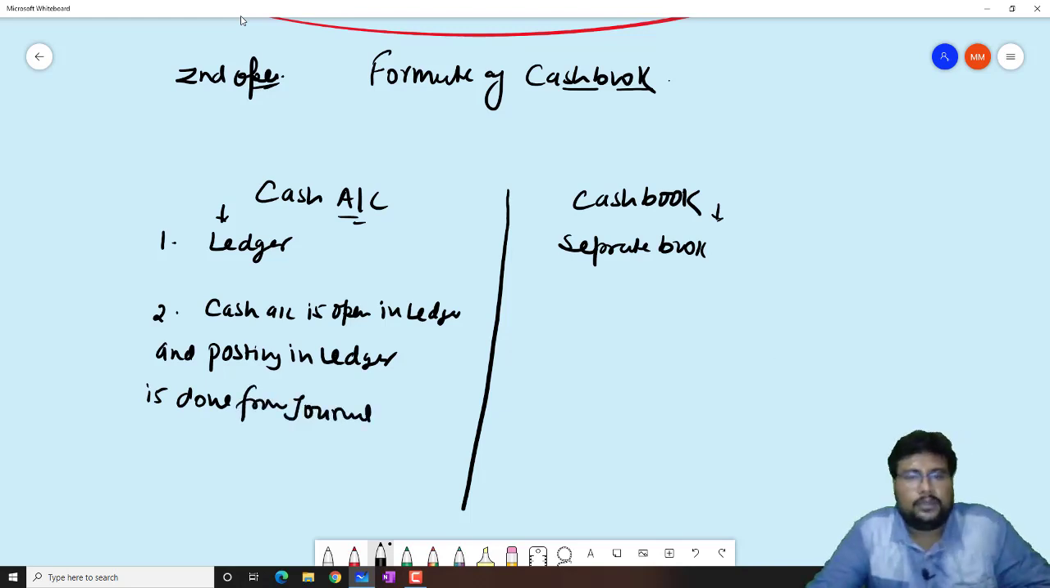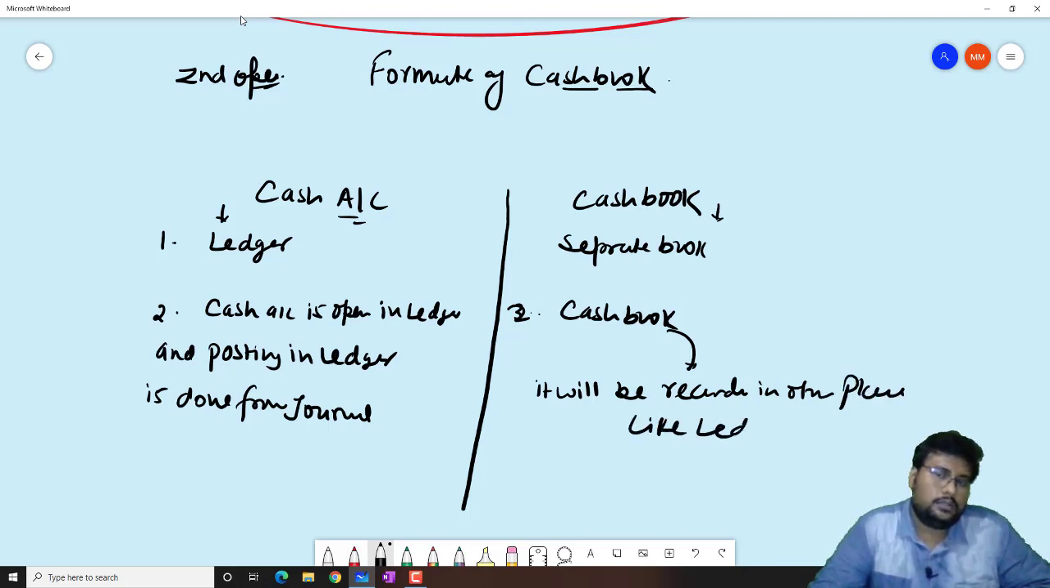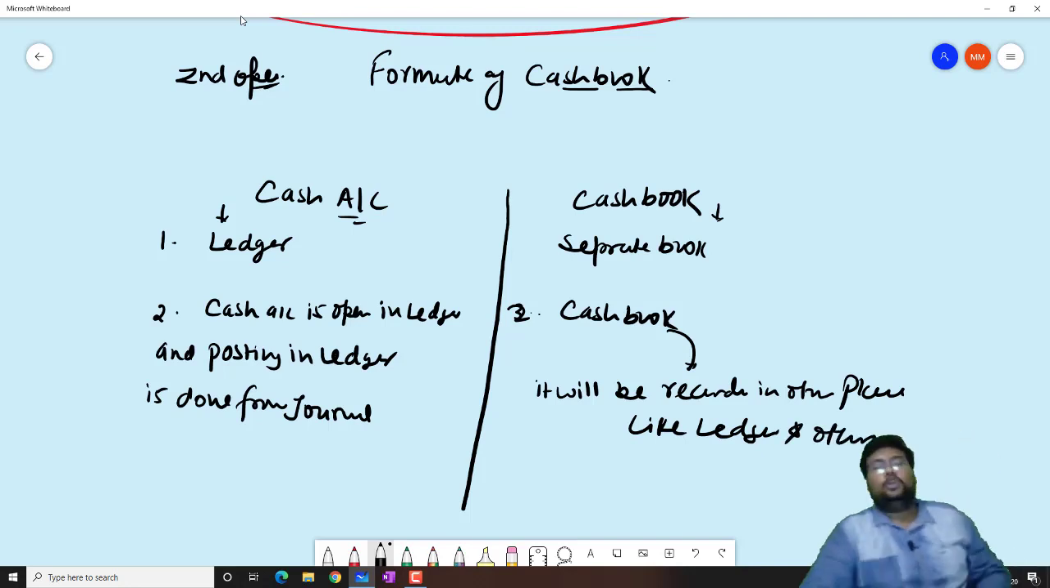But in the cash book, generally transactions are recorded in the cash book first, and from the cash book they will be recorded in other places like the ledger and others. So basically, here you just understand there are two differences.